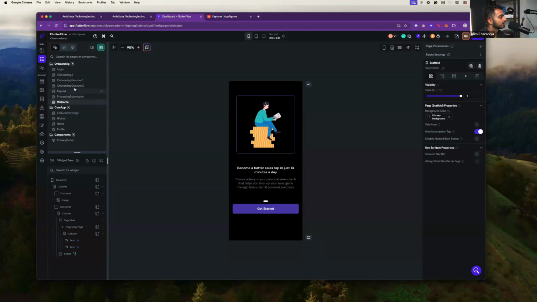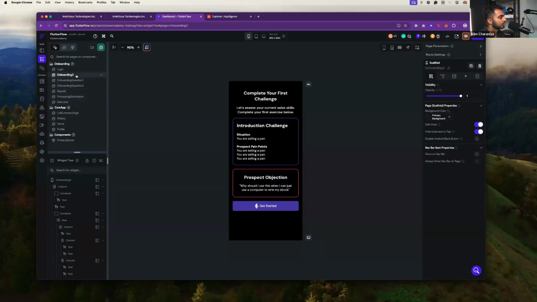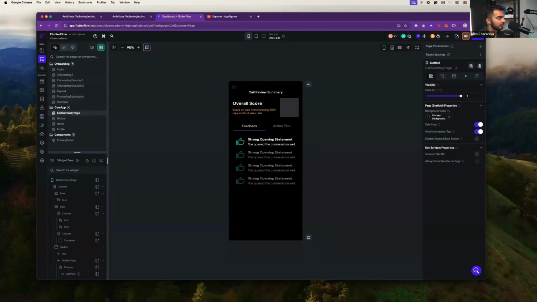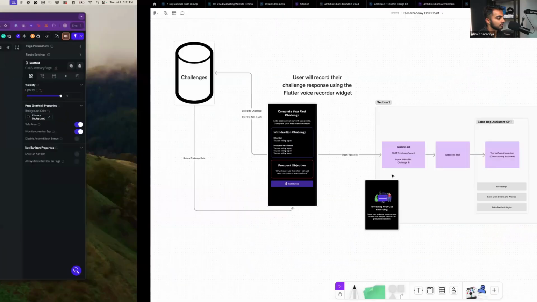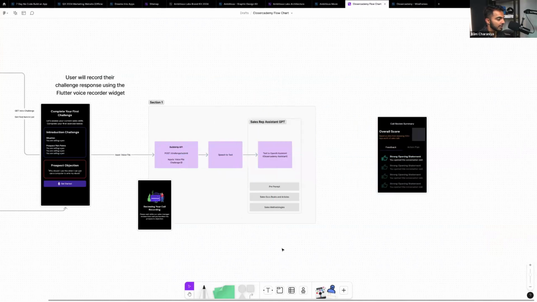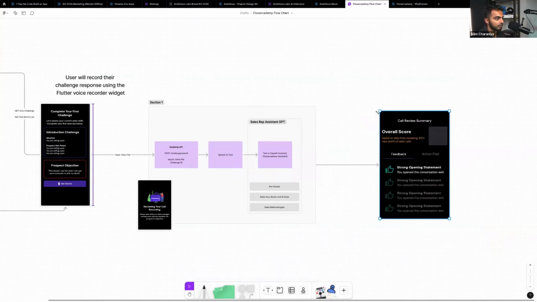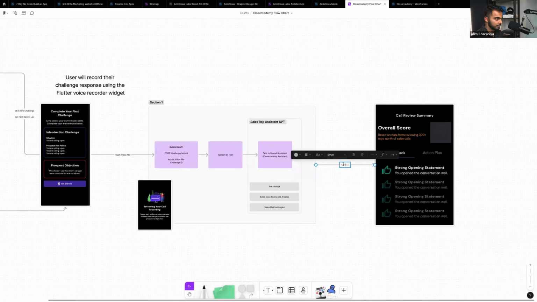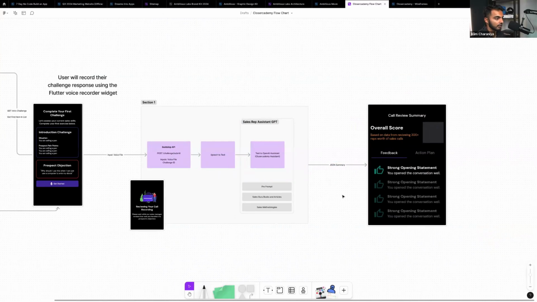And then it's going to go to the call summary page, right? And then the API is going to return a JSON object to the call summary page. I'm going to say JSON summary. Boom. And that's our flow.